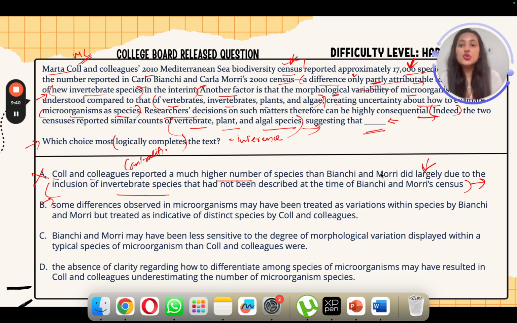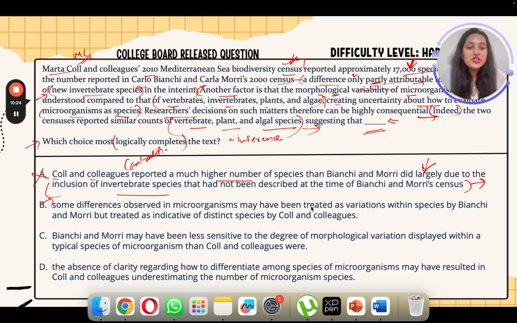And C and colleagues reported a much higher number, right? So probably C and colleagues treated them as distinct species, but B and M treated them as one within a particular species, right? That is how we can say that the number they reported was so high, because they clearly created some more distinction, right? So that is how they had higher number. So B completely makes sense.